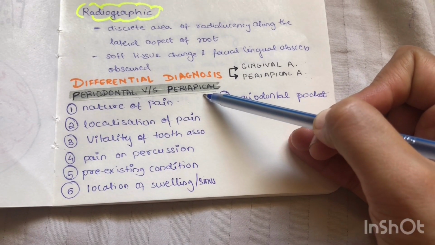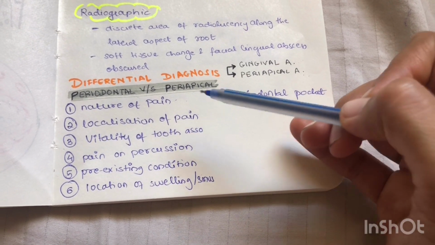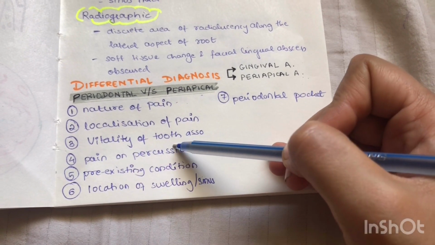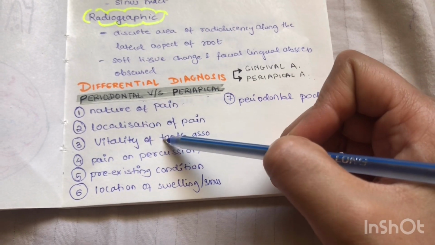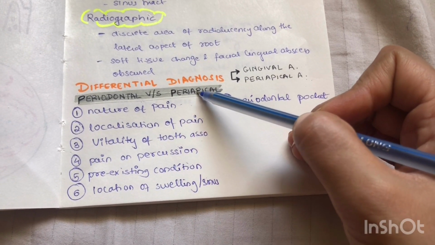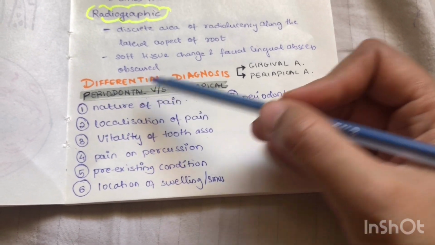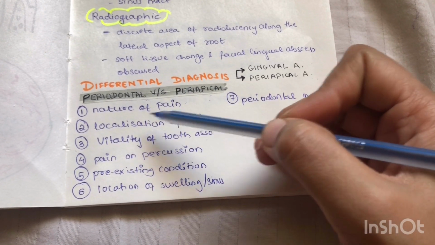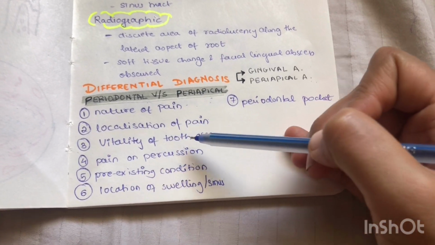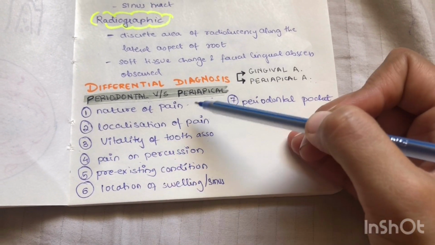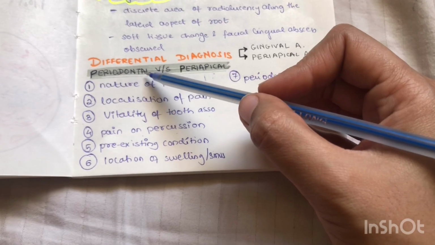Whereas in case of periapical abscess, the pain is more diffuse and the patient is not able to locate the tooth which is causing the pain. Vitality of the tooth associated. Usually the tooth having periodontal abscess is vital, and in case of periapical abscess, the tooth is for sure non-vital. Why I am using the term usually is because in case of a secondary endodontic lesion, the vitality of the tooth can be lost. Pain on percussion is vertical in case of periapical, whereas it is more horizontal pain on percussion when it comes to periodontal abscess.